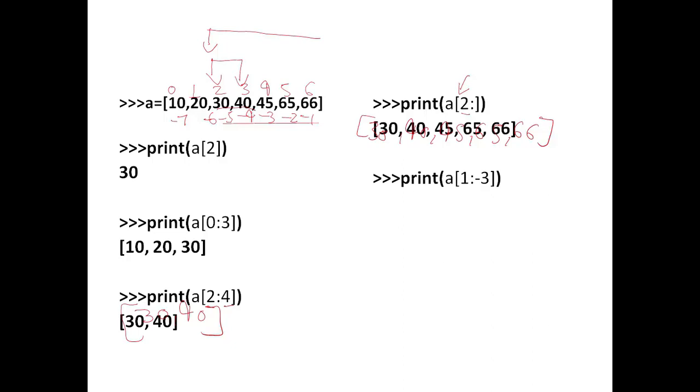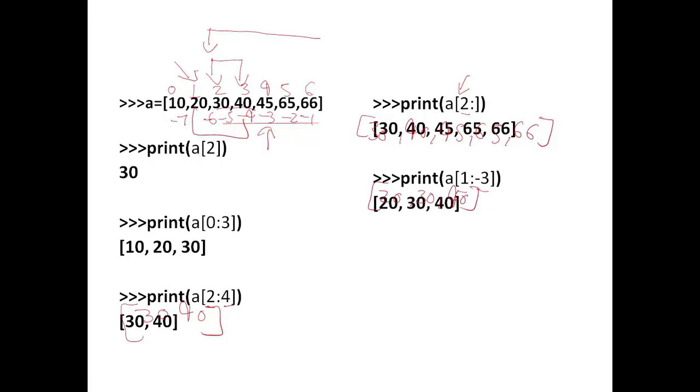Let's have a look at this example where I have used a positive index as the start and a negative index as the ending index or stop index. So from index 1 we are starting, and at index 3 we are stopping. Obviously you know that the stop index will be ignored. So the elements will start printing from 20 up to 40. So the answer will be 20, 30 and 40.